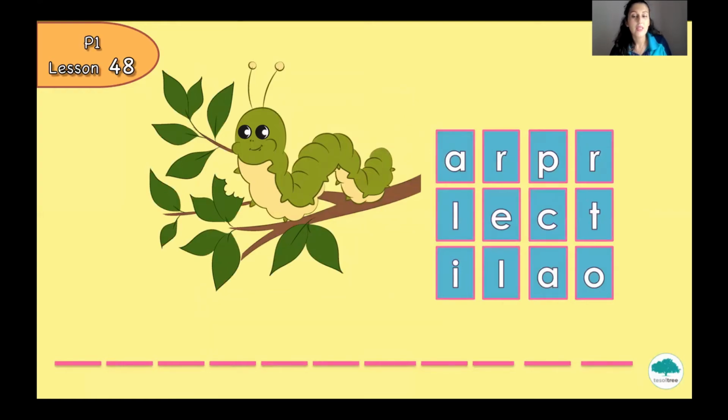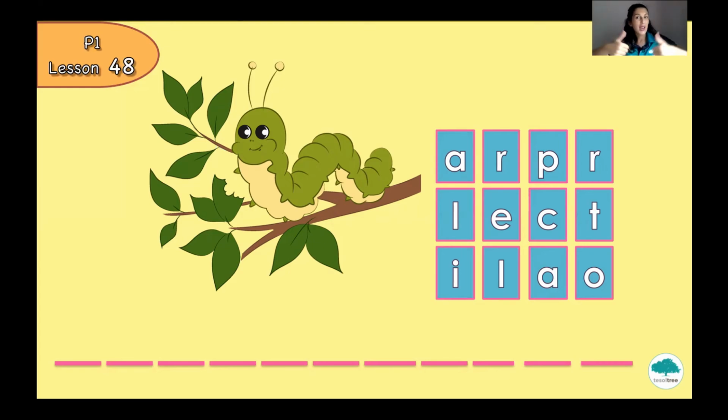Let's try the last one. Wow! I can see so many dashes. So we have to find 1, 2, 3, 4, 5, 6, 7, 8, 9, 10, 11. Okay, let's have a look at the picture first. What can you see on the tree? This is a caterpillar.